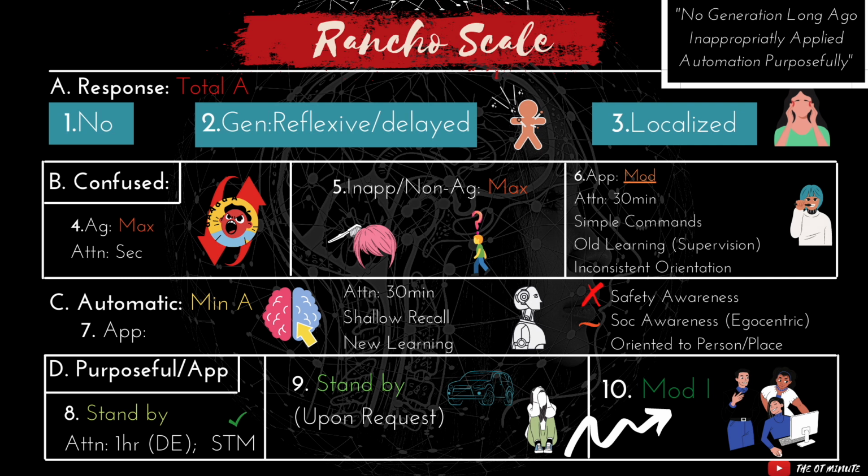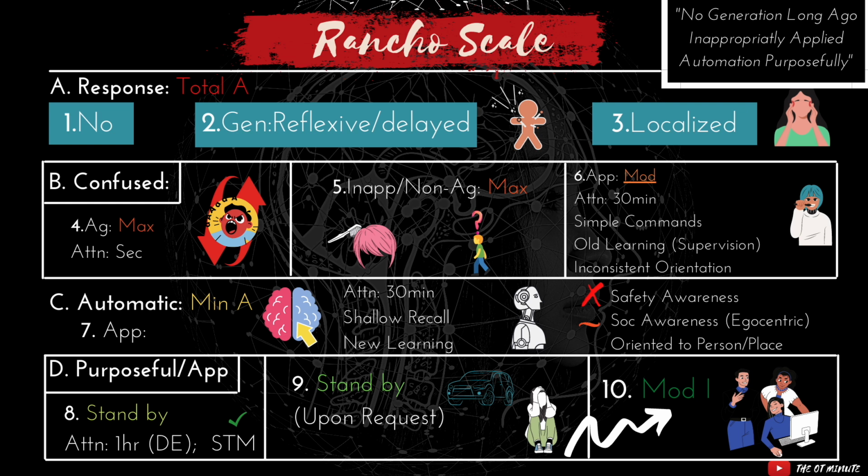Next, we move to level 7. This is a huge level. Functionally, they require now minimal assistance, which indicates a good increase in functional capabilities. Their attention is still 30 minutes roughly. However, now they only require minimal redirection or cueing or assistance to maintain that attention. So imagine you're working with a patient.